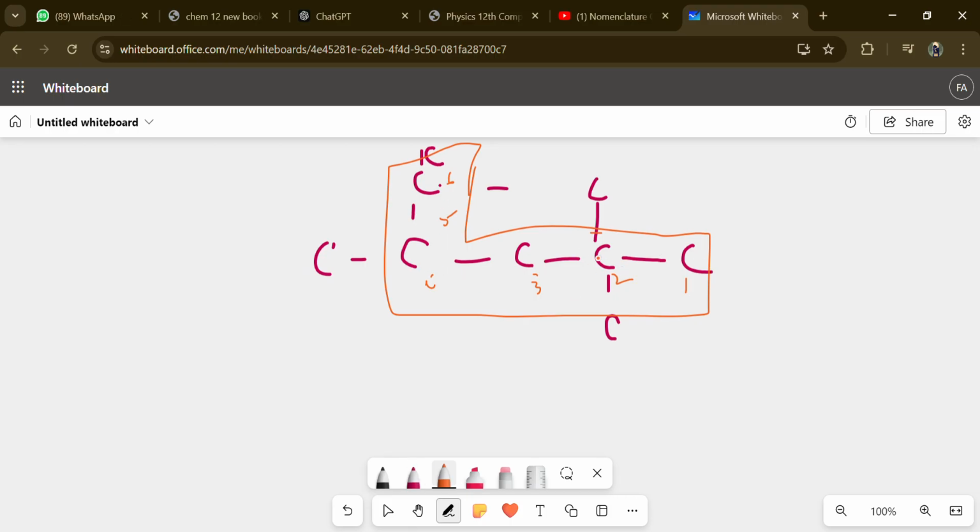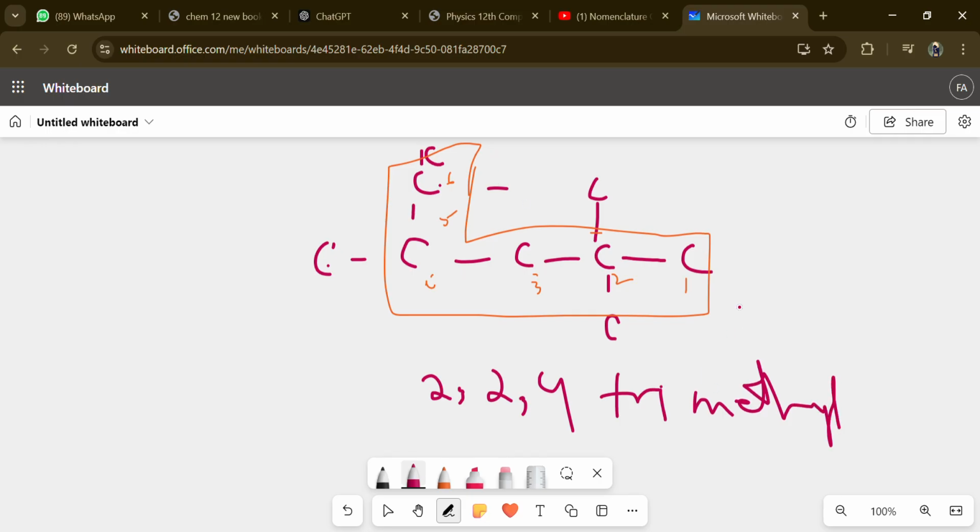Then it comes to count down the methyl. So first, we will start naming it from here since the branch chain is nearer. So here it will be 2, comma 2, since there are 2 different methyl. Then it comes on what number this carbon is, a methyl branch is attached. It is on the 4th number, so we'll write tri and then methyl. And then what is the homologous series prefix for the 6? It is hex. So we'll write hex, and then it is single bond, so we'll write ane, hexane. This is how we name the nomenclature of the alkanes.